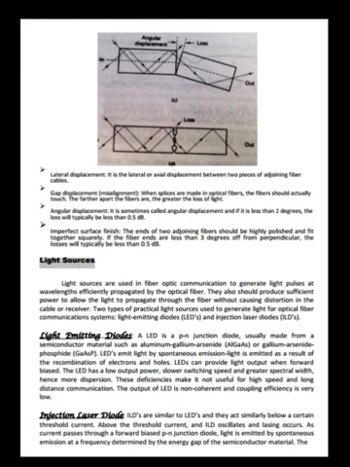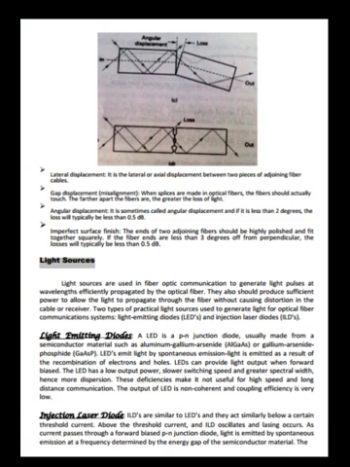LEDs emit light by spontaneous emission. Light is emitted as a result of the recombination of electrons and holes. LEDs can provide light output when forward biased, but they have low output power, slower switching speed, and greater spectral width, hence more dispersion. These deficiencies make it not useful for high speed and long distance communication. The output of an LED is non-coherent and coupling efficiency is very low.